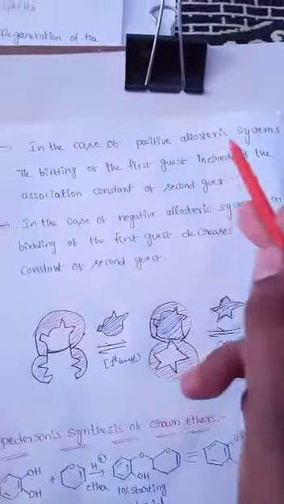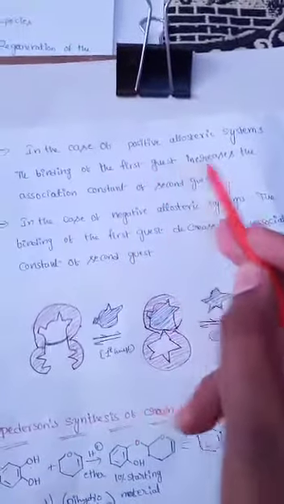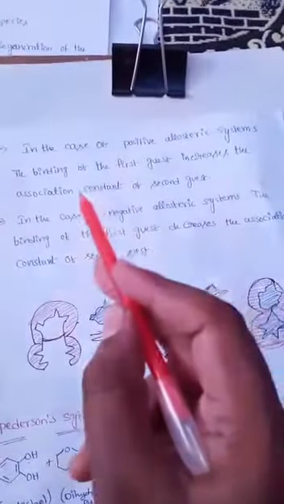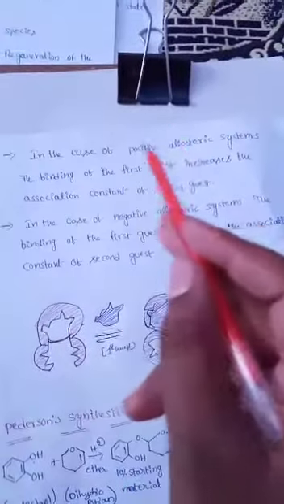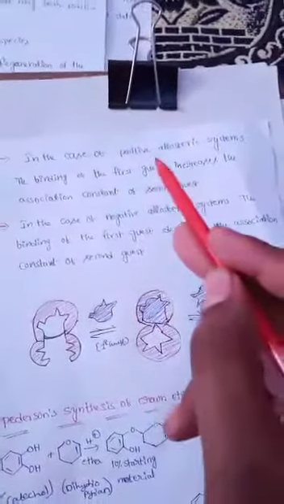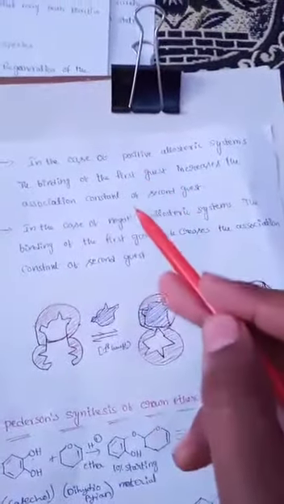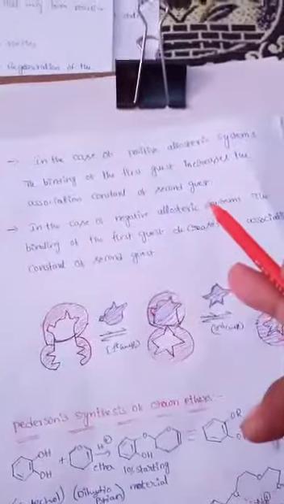See the second point of dynamic molecular recognition. Allosteric systems are of two types in dynamic molecular recognition: positive allosteric system and negative allosteric system.